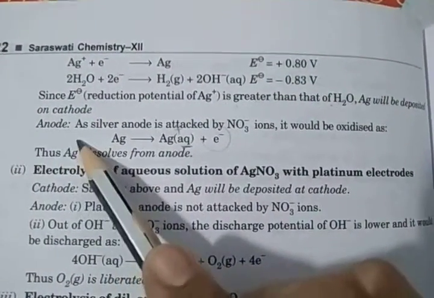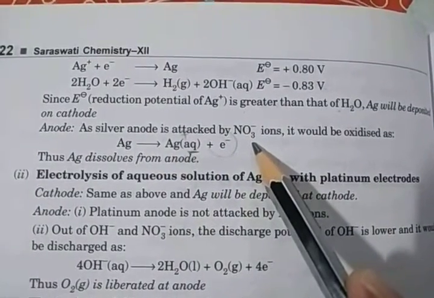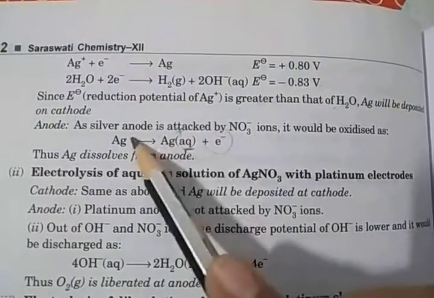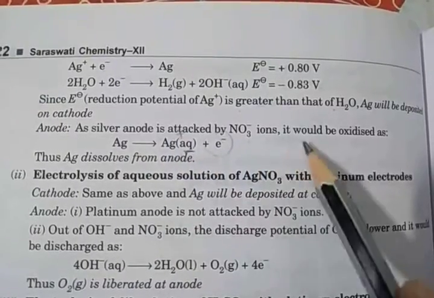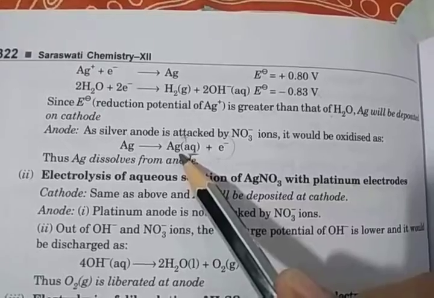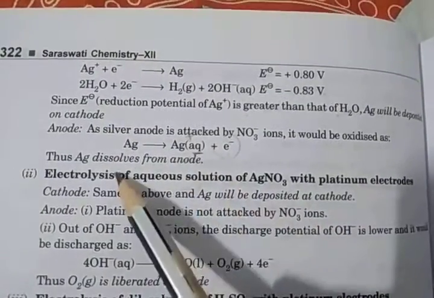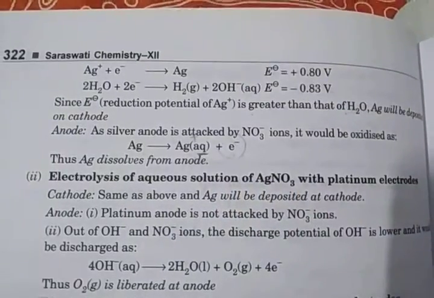In the opposite way, on the anode, the silver anode is attacked by the nitrate ion because we took AgNO3. So the silver anode is attacked by the nitrate ion. It would be oxidized, Ag converts into Ag plus by losing an electron. So Ag dissolves from the anode.